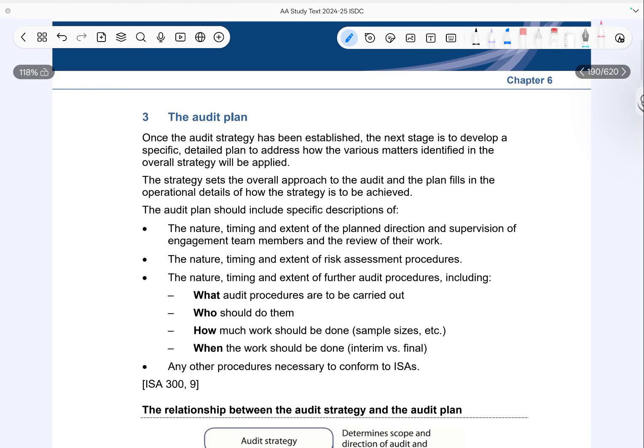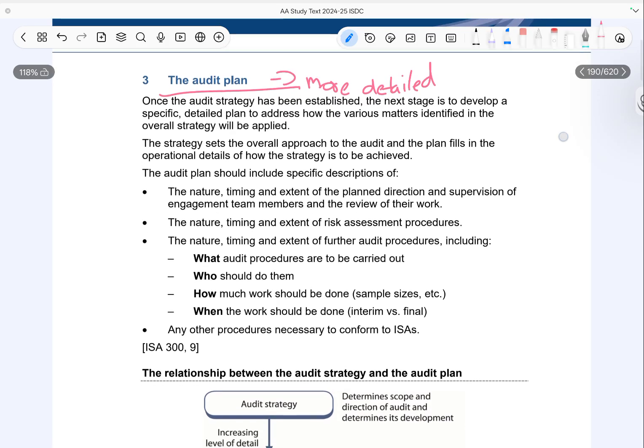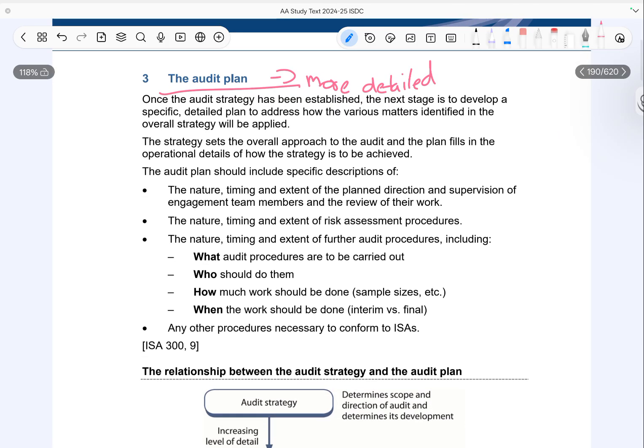Once the audit strategy has been established, the next step is to develop the audit plan. The audit plan is more detailed and explains how the overall strategy will actually be carried out in practice. It translates the strategy into specific actions for the audit team. The audit plan includes details about the direction, supervision, and review of the audit team's work. This ensures that work is properly guided and checked at different stages of the audit.